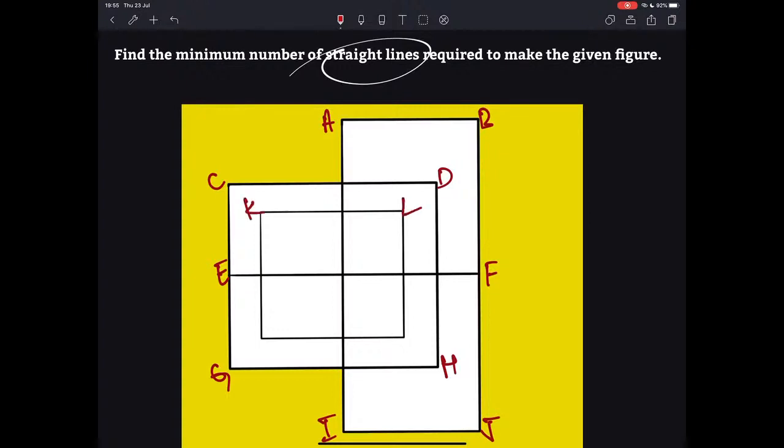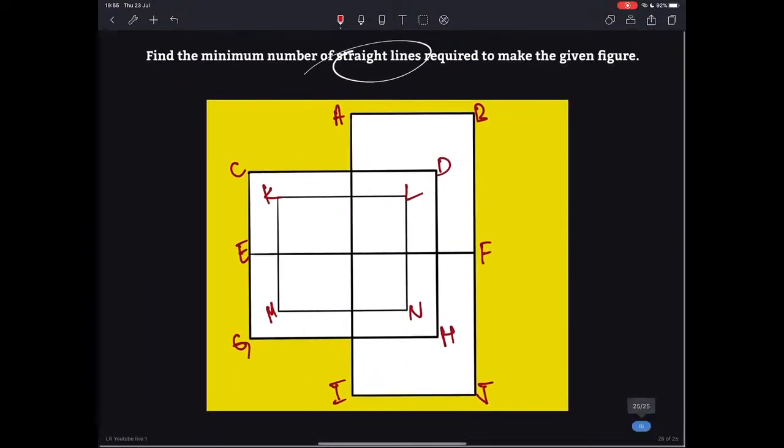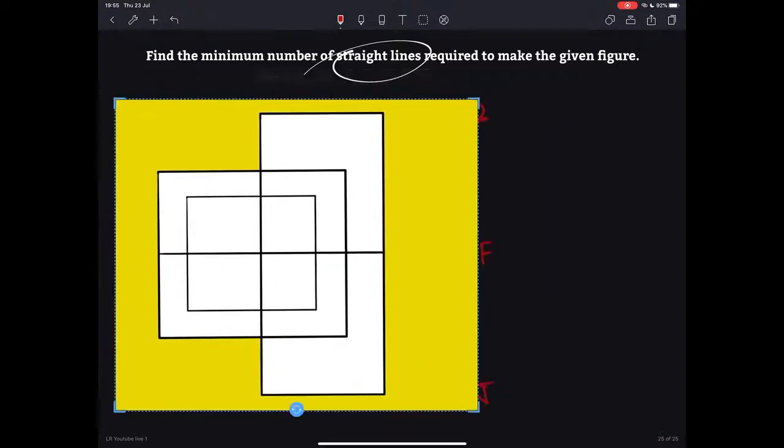K, L, M, N. So now let us start with... One second, guys. I don't have the space to work. Let me just rewrite the names.